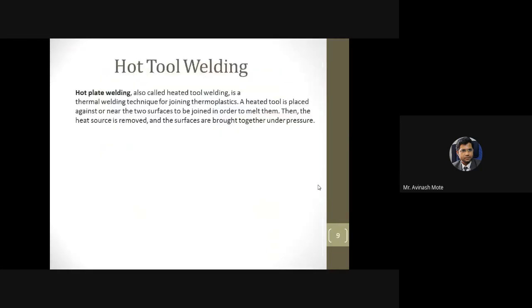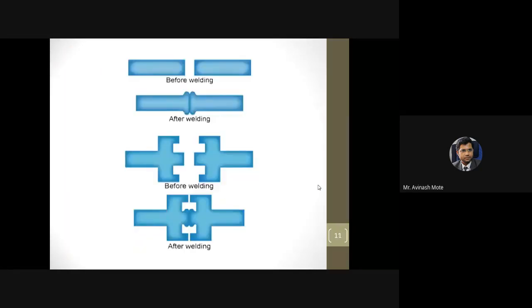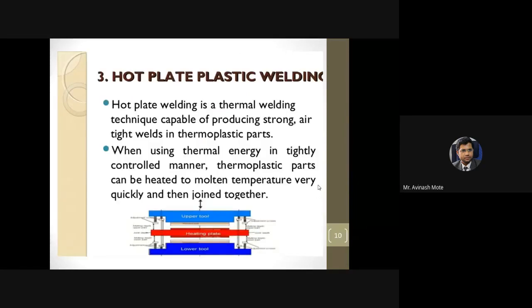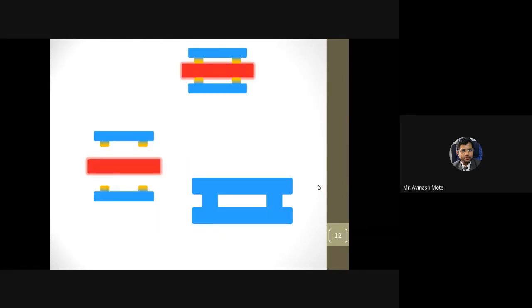Then next was hot plate welding or hot rod welding. The concept was very simple. The two surfaces are fixed in two fixtures, or one may be on the anvil and the other on the moving fixture, and the hot plate, which is movable, is kept in between these two surfaces.